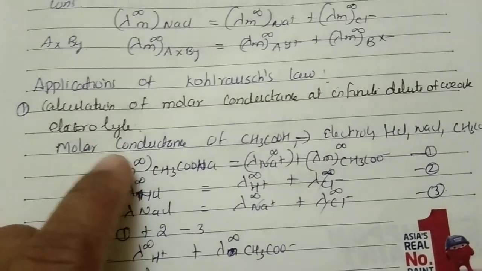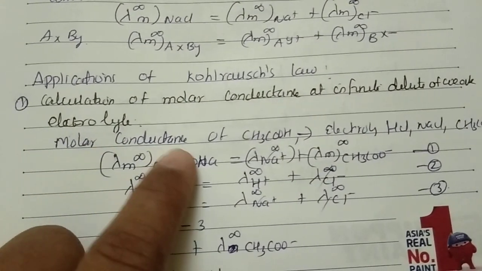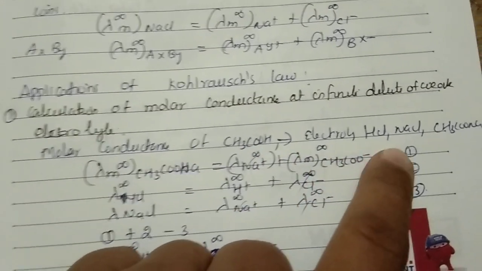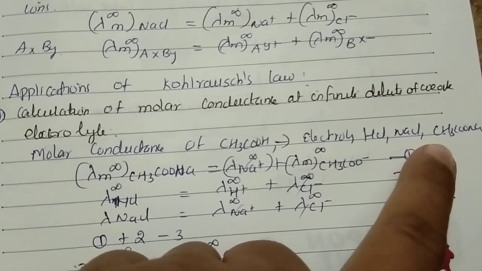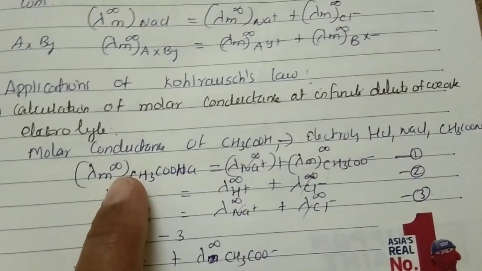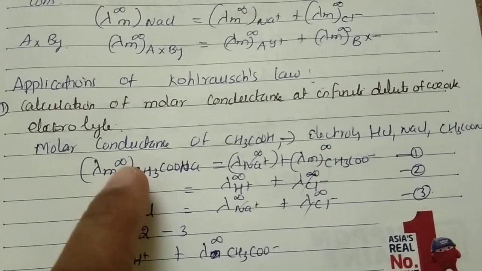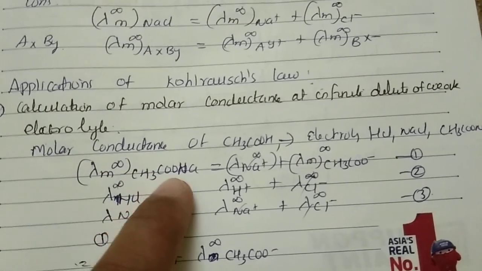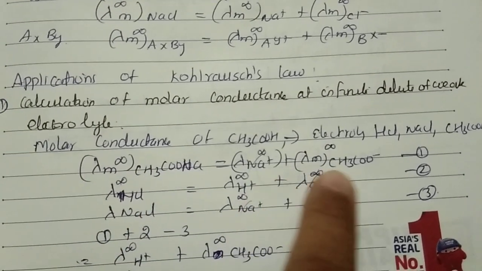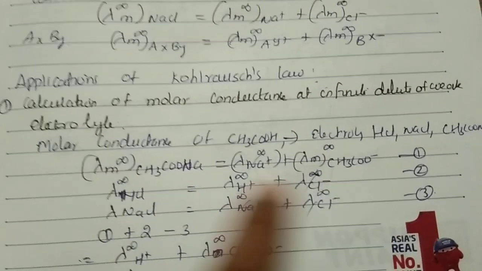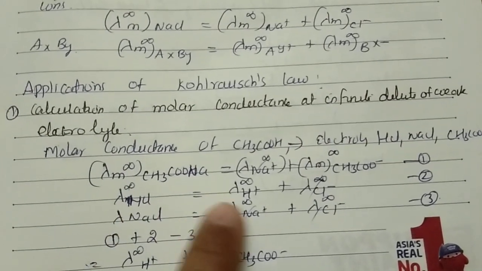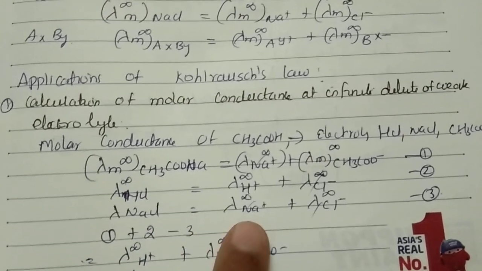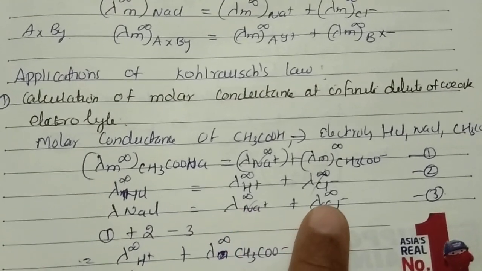Here we are going to calculate the molar conductance of acetic acid. This is done using the dilute electrolytes HCl, NaCl and CH3COONa. So using Kohlrausch's law, lambda m infinity CH3COONa equal to lambda Na plus lambda CH3COO minus, lambda HCl equal to lambda H plus lambda Cl, and lambda NaCl equal to lambda infinity Na plus lambda infinity Cl.